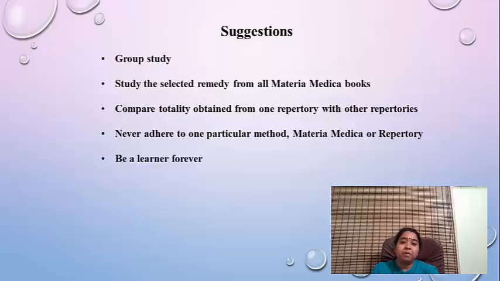I improved my repertory skills through group studies. I strongly recommend that you make a small group of around 4 or 5 people. You select a particular repertory and a particular chapter. Each one of you select different repertories, and the same chapter from the different repertories, and list down a few symptoms or rubrics and similar rubrics, and try to read what are the drugs given under that, and why that particular rubric is given in that particular remedy.